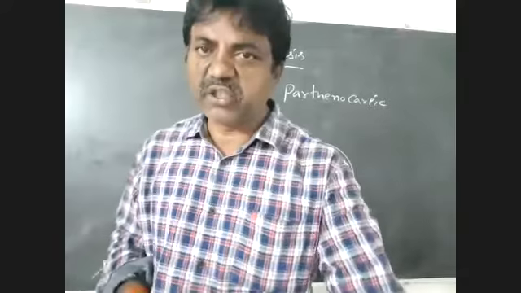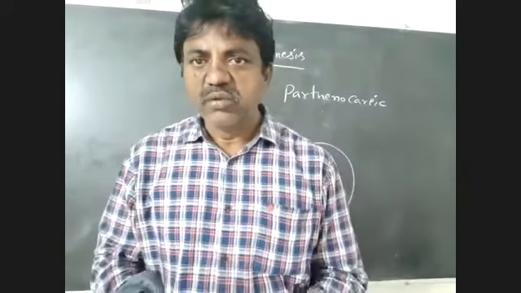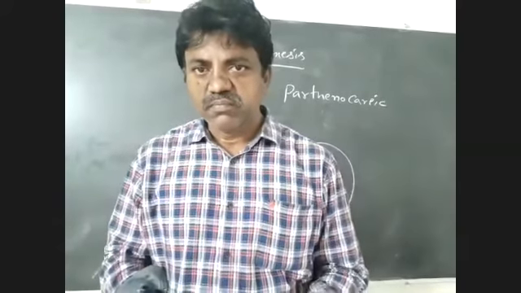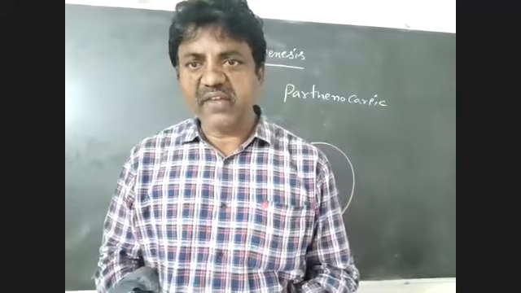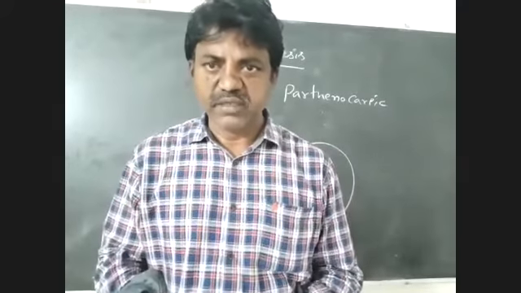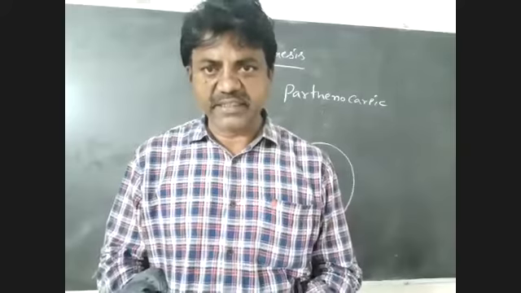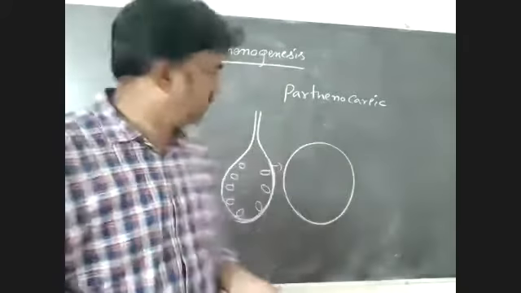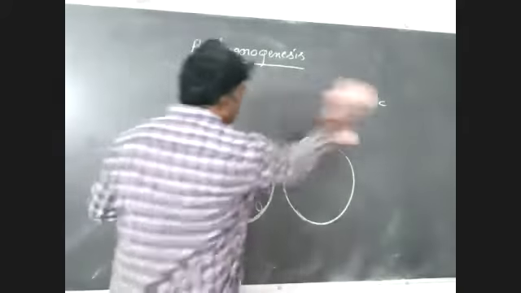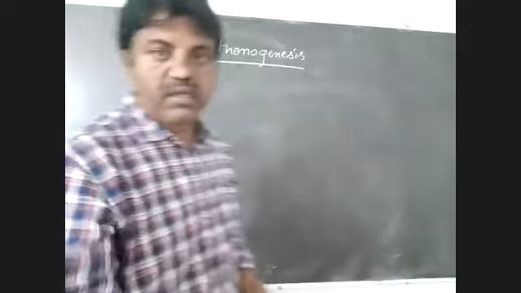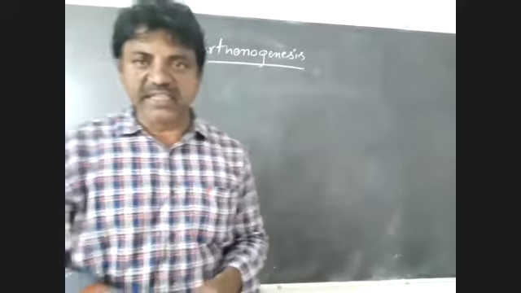So that is a parthenocarpic fruit. It is also a kind of asexual reproduction. Such fruits are seedless, without seeds. Right. So come to parthenogenesis.